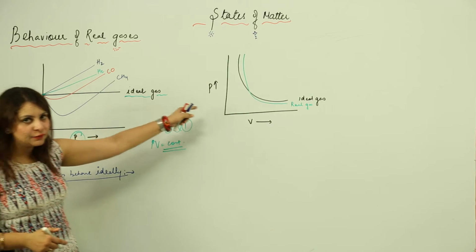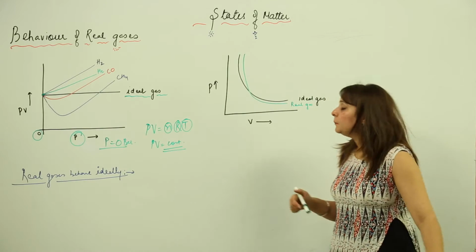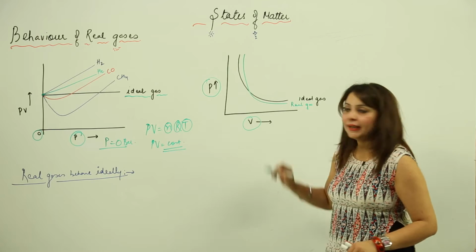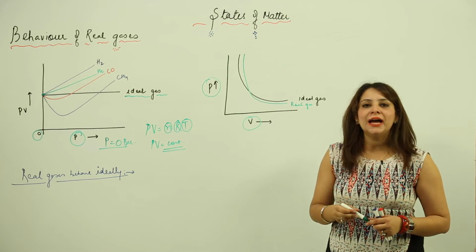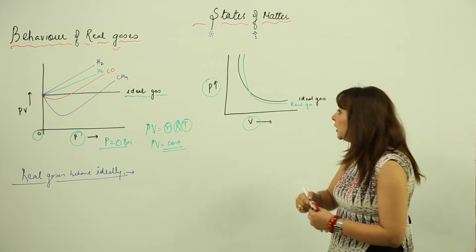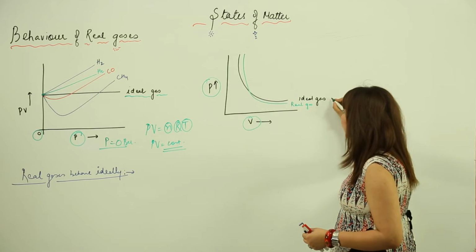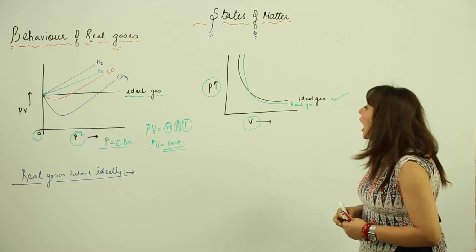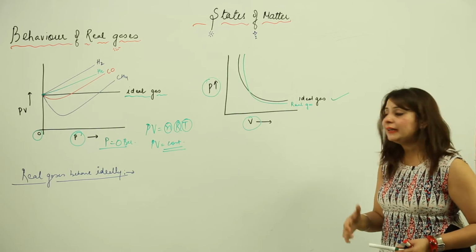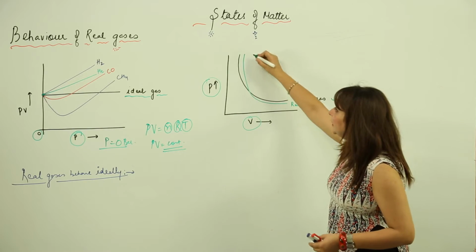In the second figure, we are just going to prove the same thing. In this I have a plot between P and V, right. For an ideal gas we know that P and V are inversely proportional. So we have this black line indicating the behavior of the ideal gas. And if I draw the same plot of P and V for the real gas, you can see it is indicated by this green line.